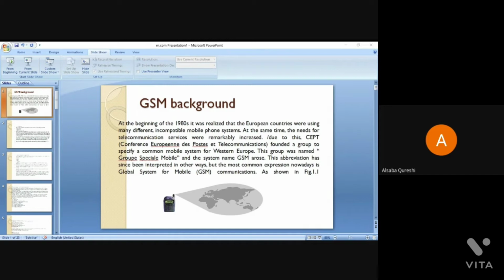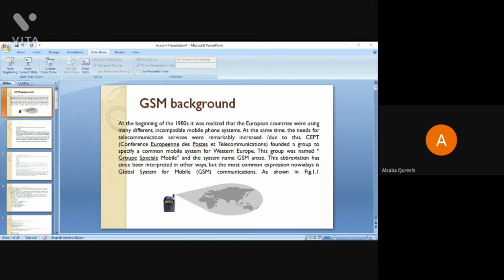Why are we using GSM mobile phones? Because we want to communicate with each other. Here you are seeing a diagram that shows a world and a mobile phone system.